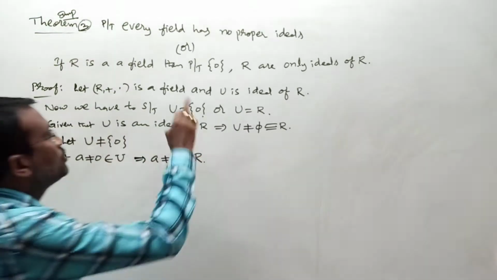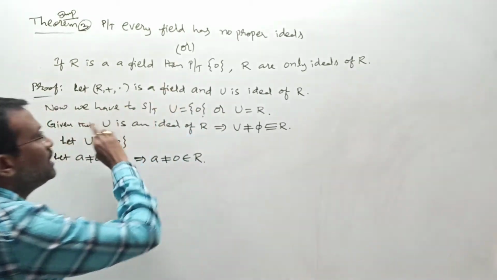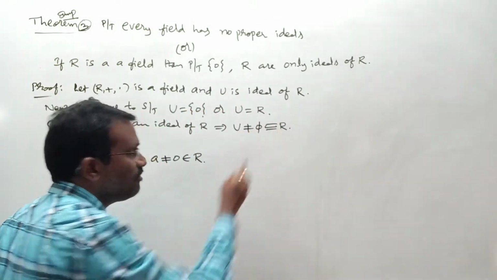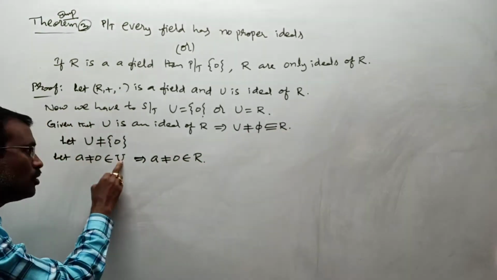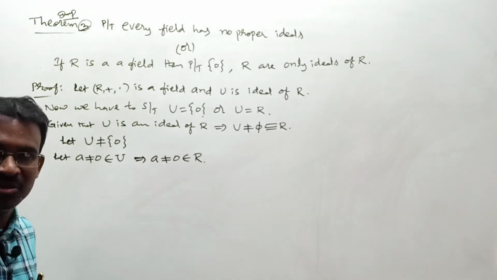Absolutely, because U is a subset of R, ma. U is ideal means what, ma? It should be a subset of R, ma. Whatever elements exist in U, all those should be in R. A is in U, so A is in R also, which is a non-zero element, ma.